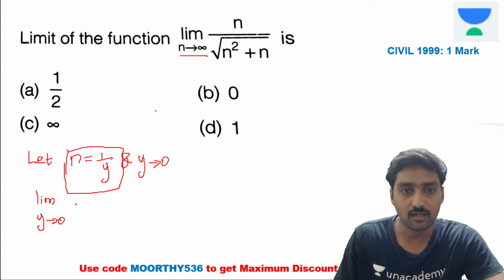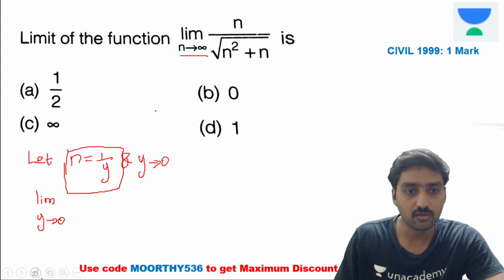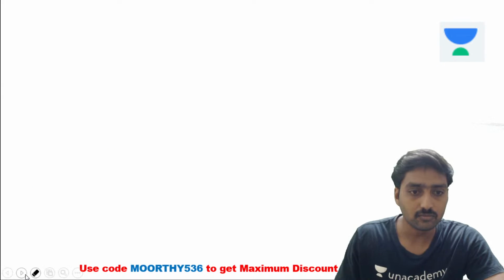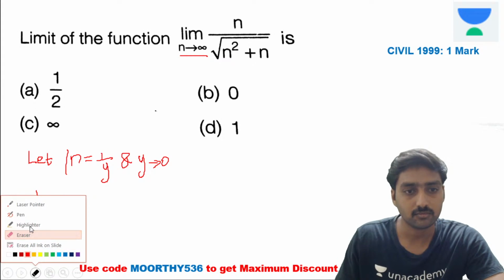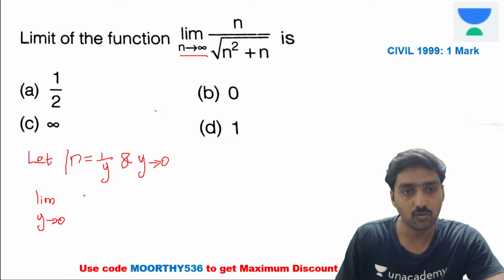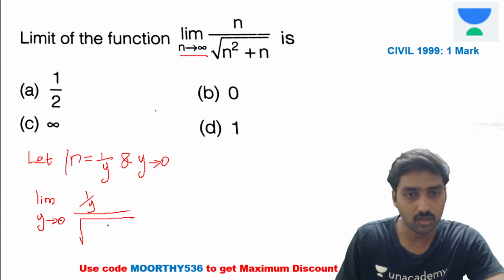Now the limit, n is equal to 1 divided by y. So it's 1 divided by y, the whole divided by root of (1 divided by y) the whole square plus 1 divided by y.